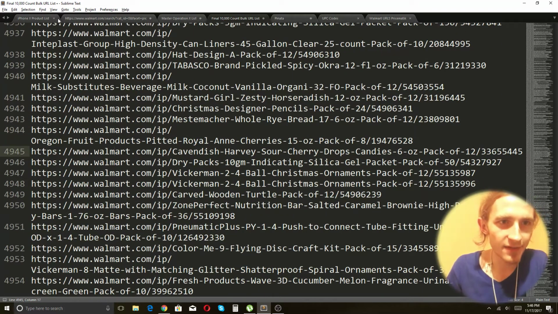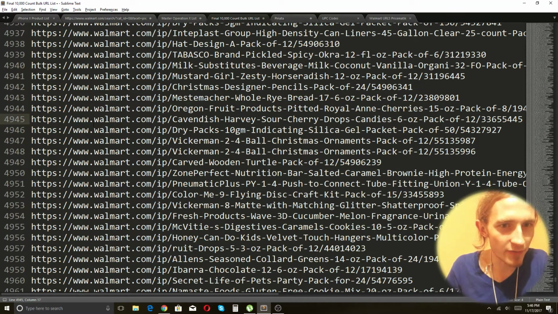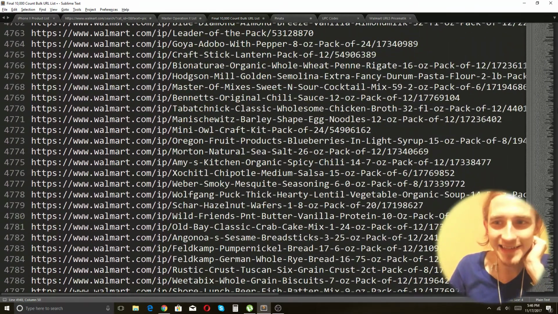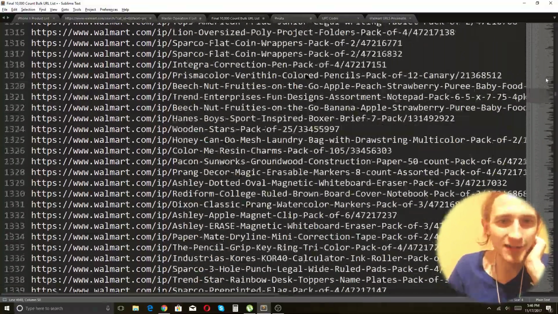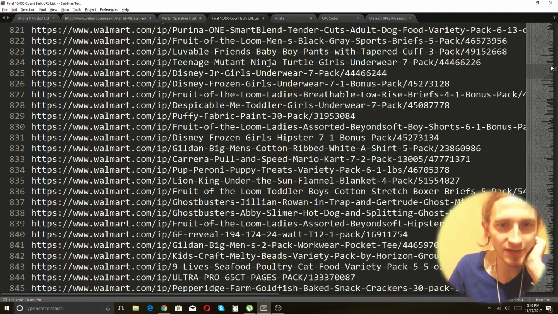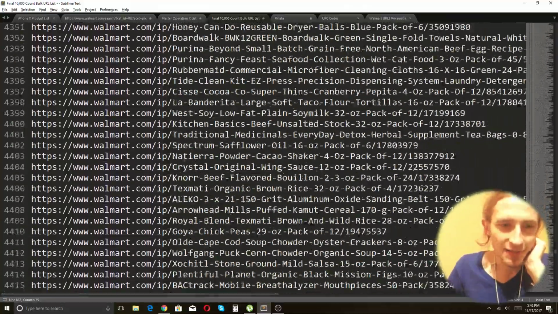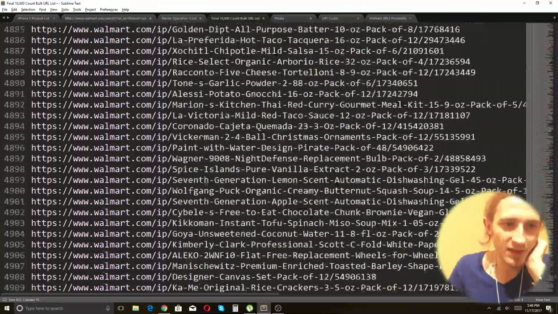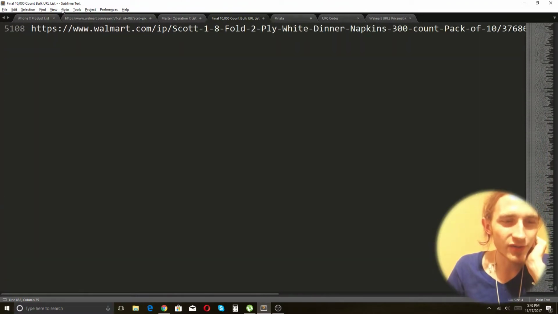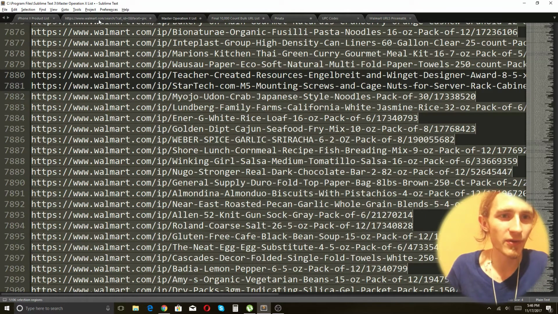Look at that! Frickin' word wrap. It always takes me a minute to turn word wrap off. There we are. Now these are the items we actually want to post. Every single item in this list has the occurrence of the word pack in it. 30 pack, something bonus pack, 5 pack. That's what we want. And so I need to find probably like 12 or 13,000 items because some of them are going to error. So far I have about 5,100. Awesome. That's actually much better than I thought this was going to be.